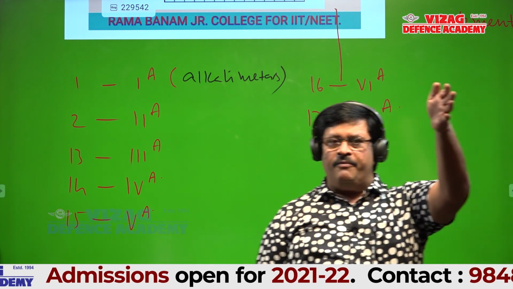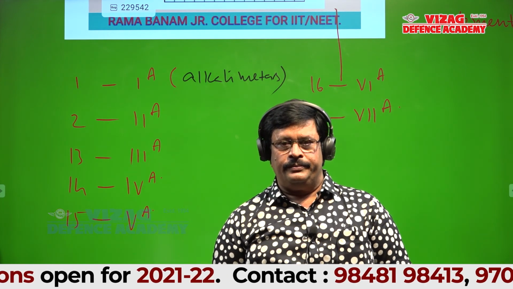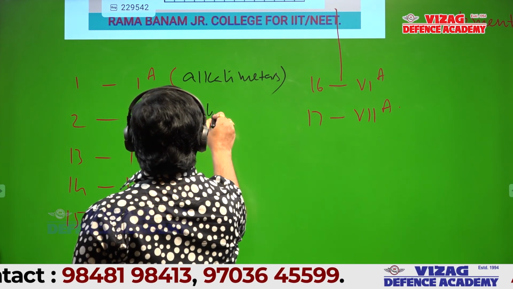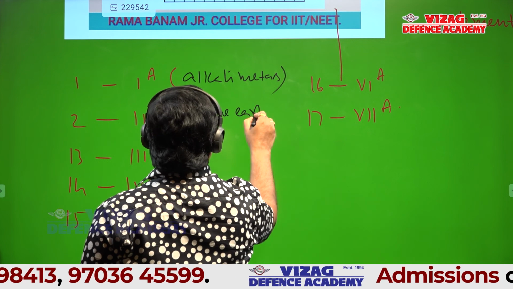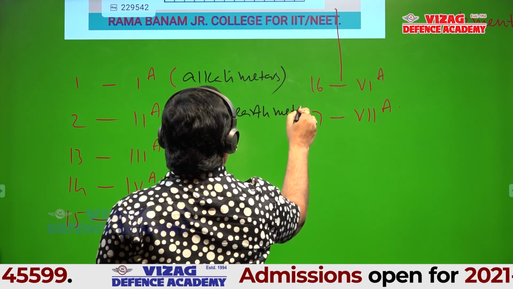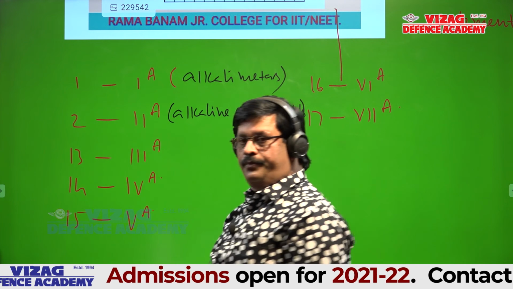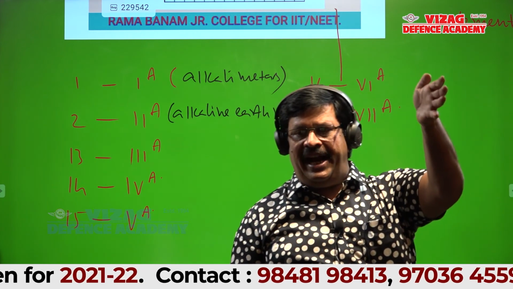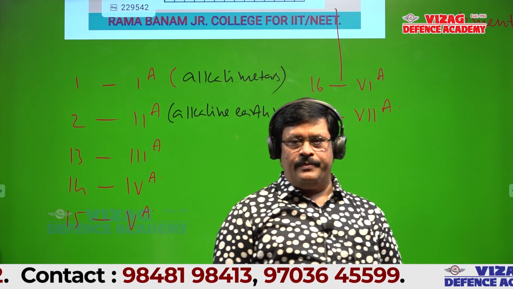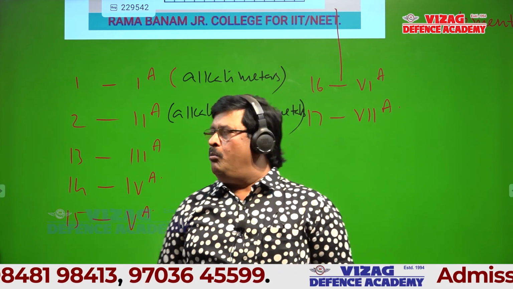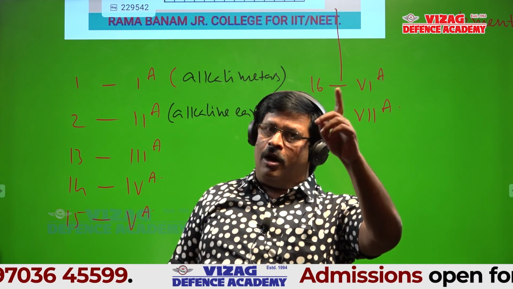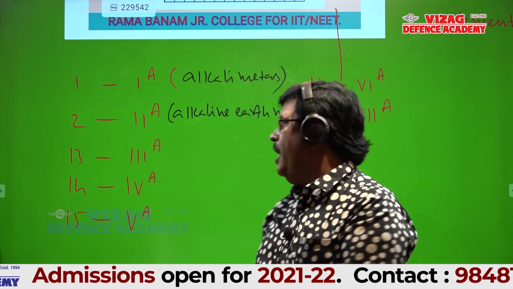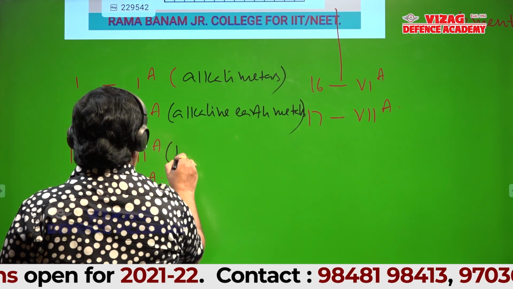Can anyone tell the name of 2A group? Alkaline earth metals. Excellent. There you write alkaline earth metals. Is there any specific name for 3A? Can anyone tell what is the first element in group 3A? Boron. So this is called the boron family.